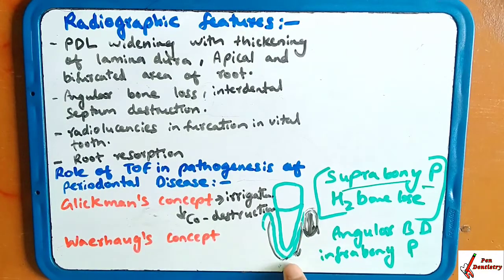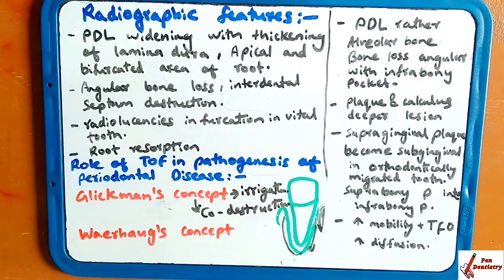into the PDL region, and hence what happens here? Angular bony defect. I have told you, angular bony defect occurs when there is a trauma. So angular bony defect is going to take place in the co-destruction region. Co-destruction region is PDL, root cementum, alveolar bone. These structures come in co-destruction. So angular bony defect takes place, and the infrabony pockets are made in the co-destruction region. So this was the Glickman concept.